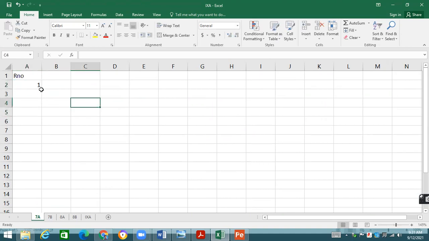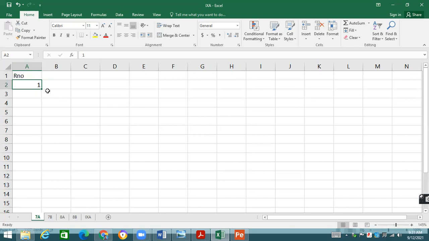Okay, and bring the mouse cursor at the bottom right corner of the cell. The mouse cursor will change its shape. I know that some students have got the introduction with these things, but I have started from the basics so that the students should be on the same page. I know that in earlier grades you have got the introduction of this tool as well.